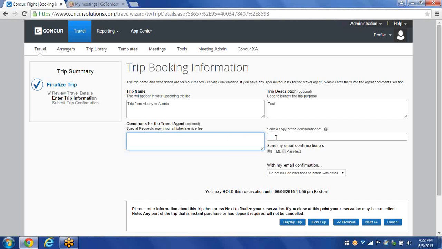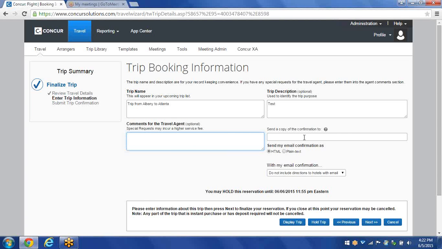Over to the right, send a copy of the confirmation to. If you are a traveler, this is where you can put in additional email addresses. But if you're the traveler, you do not need to put in your email address in here. Concur will take that email address from your profile and email everything automatically. If you are a travel arranger booking travel for someone else, you do not need to put in your email address in here, nor the traveler's email address. Both of you will receive all confirmations and invoices.